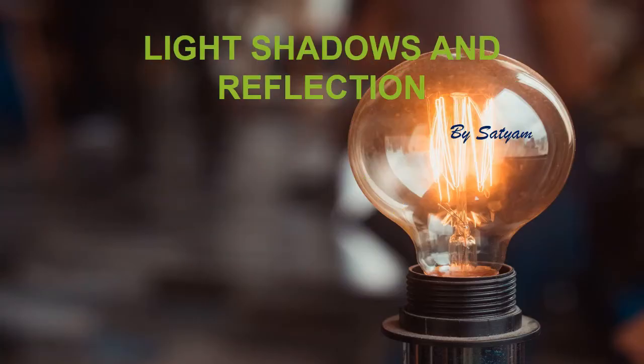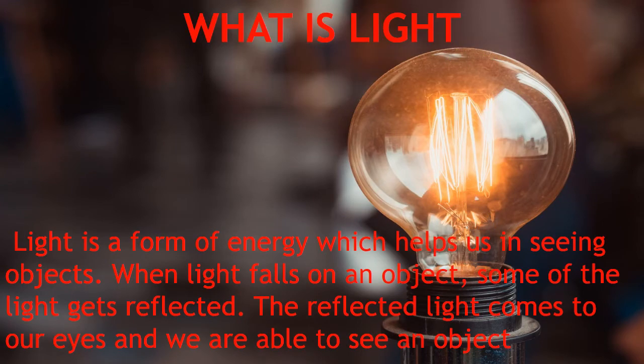Hello friends, today I will tell you about light, shadows and reflections. What is light? Light is a form of energy which helps us in seeing objects. When light falls on an object, some of the light gets reflected. The reflected light comes to our eyes and we are able to see an object.